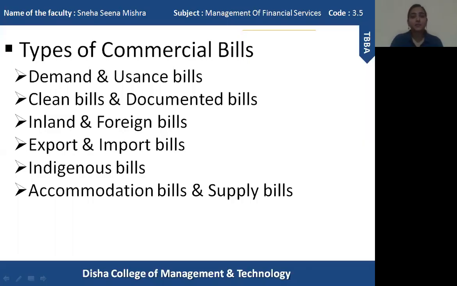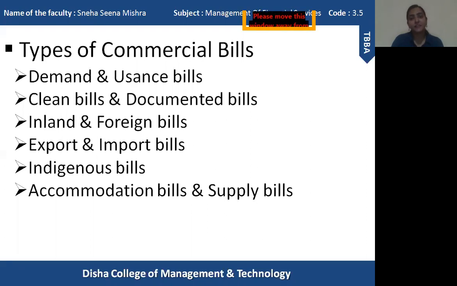Now the usance bills. Usance bills are different from demand bills because they have a maturity time period, and on the due date only the amount of money mentioned on the bill will be paid to the drawer. So here there is a difference between demand and usance bills. Demand bill does not have any maturity, any fixed time period, but usance bill has a maturity time period.